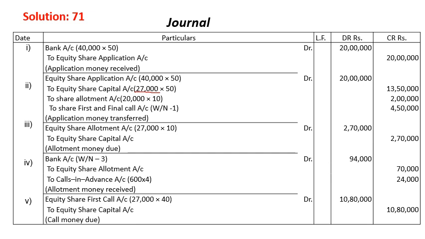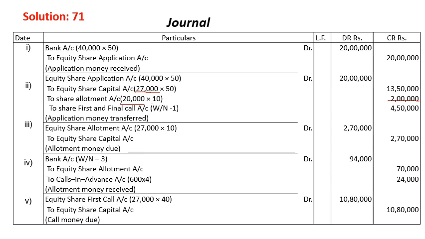Now share allotment is going 20,000 because of 33,000 shares. If you look at the first workings, you will find that 33,000 shares applied, 20,000 shares given. So 20,000 ka money will be going to the application. And in workings 2 and 3, I have shown that this 2 lakhs amount is adjusted